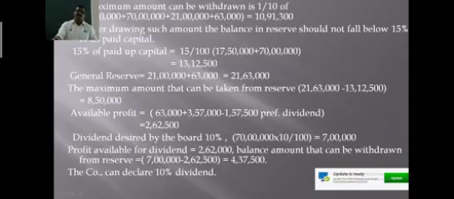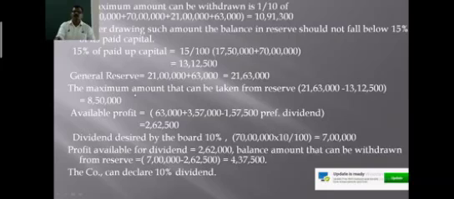After drawing 10 lakh 91,300 from the reserve, the balance in the reserve is less than this amount.